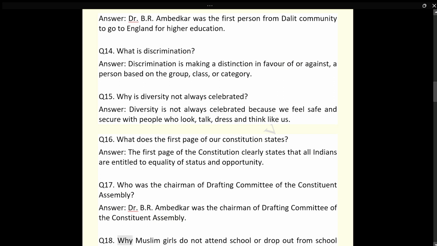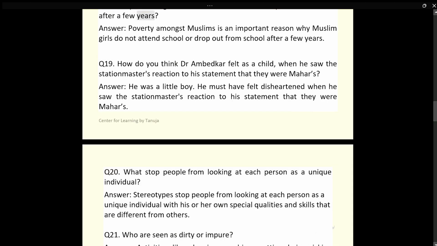Q18. Why do Muslim girls not attend school or drop out from school after a few years? Answer. Poverty amongst Muslims is an important reason why Muslim girls do not attend school or drop out from school after a few years.